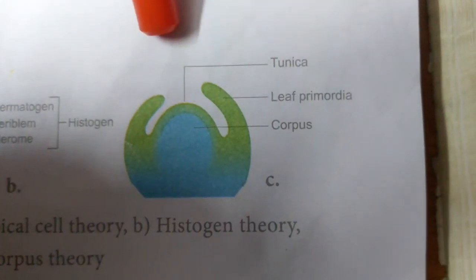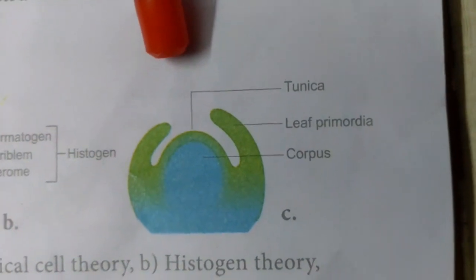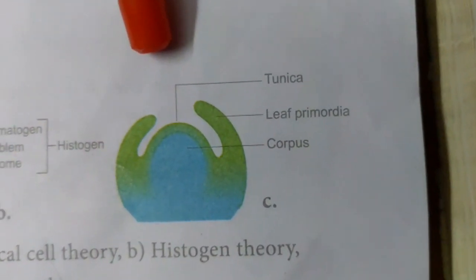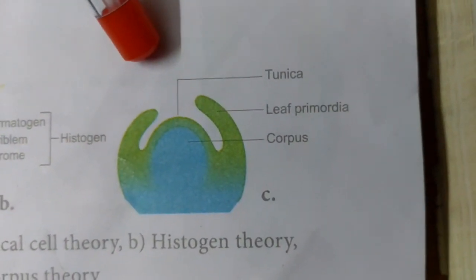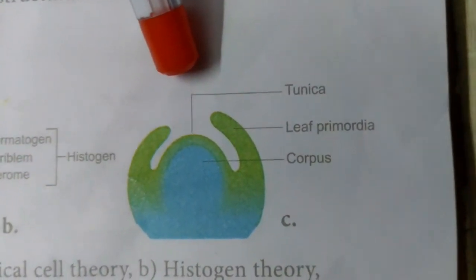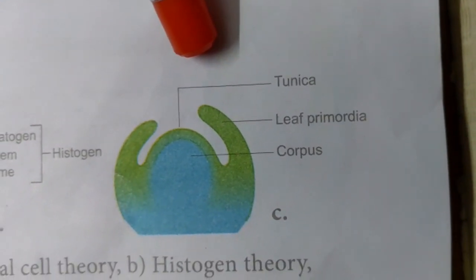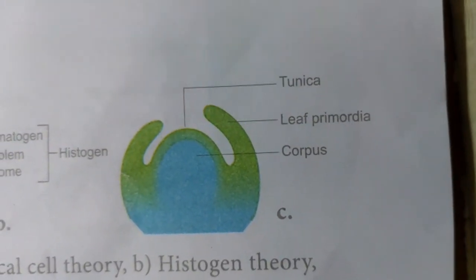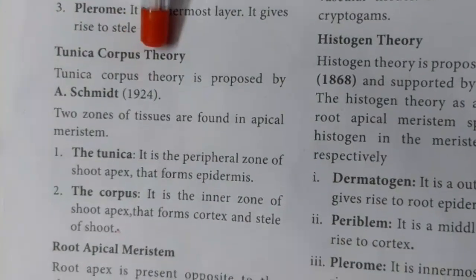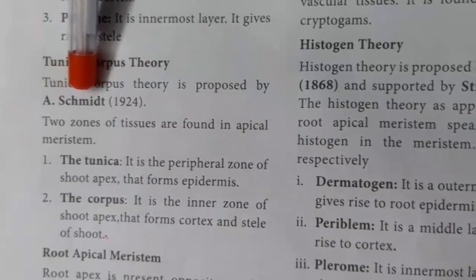The last theory is the tunica corpus theory, that is the shoot tunica corpus theory. This theory was proposed by Schmidt.